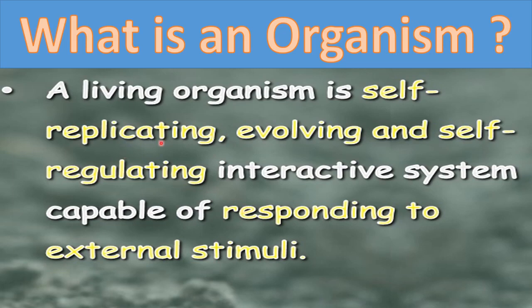So we can say a living organism is self-replicating, evolving. Self-replicating means it can make copies of itself. Evolving means it is continuously changing. Small changes are occurring in living organisms.